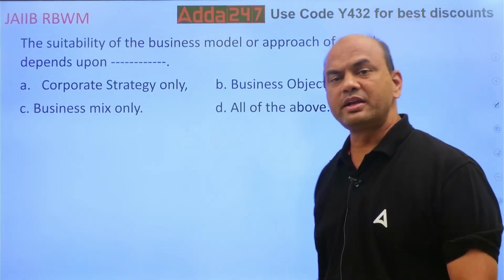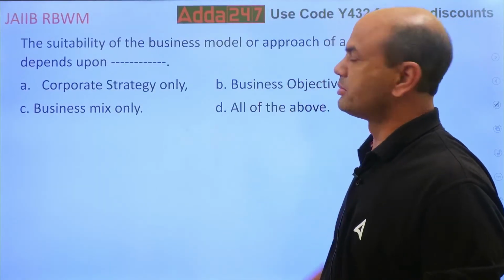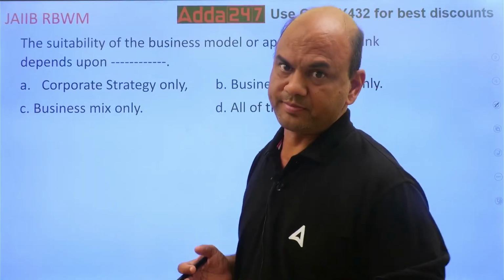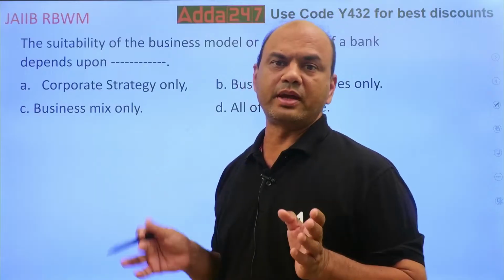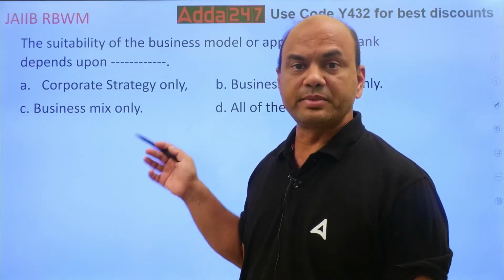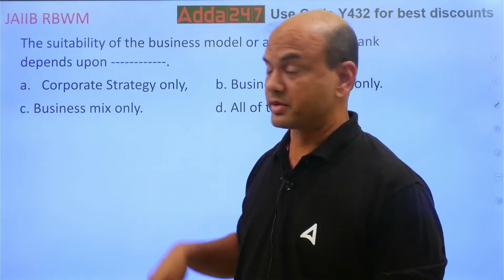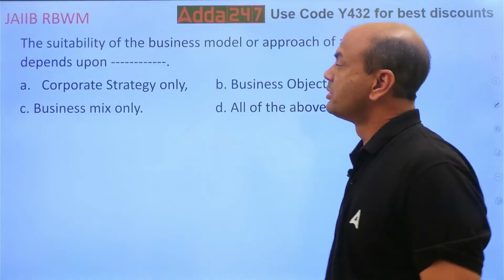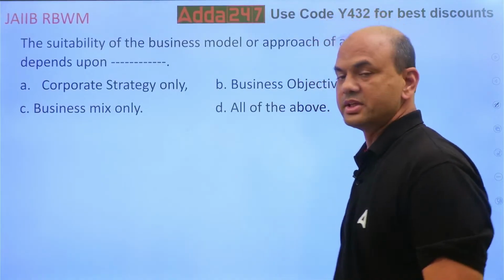So suitability of your business model means which business model is the most appropriate for your bank. Every bank will have a customized requirement. So which is the best model for your bank? That's important. So corporate strategy, business objective, business mix, and all of these.